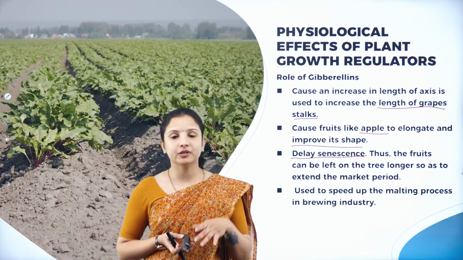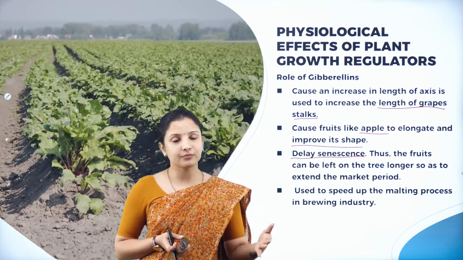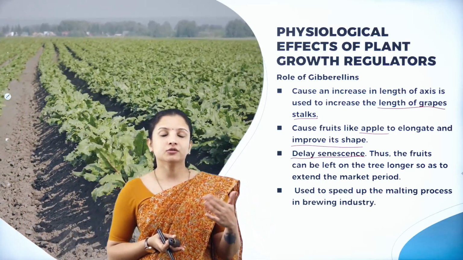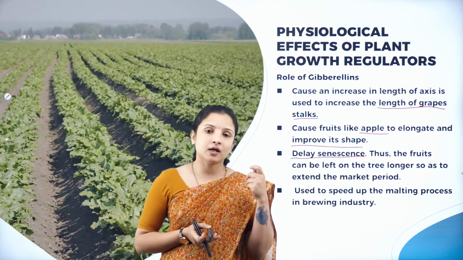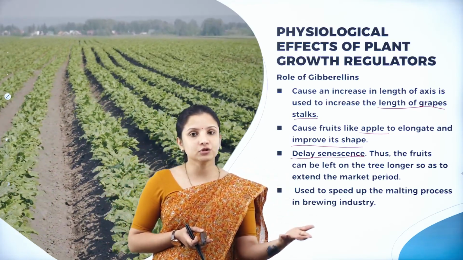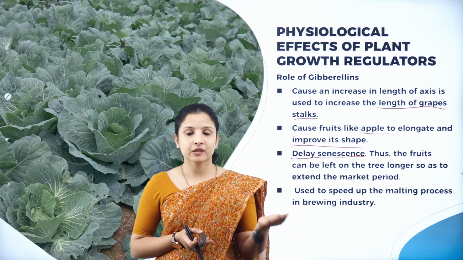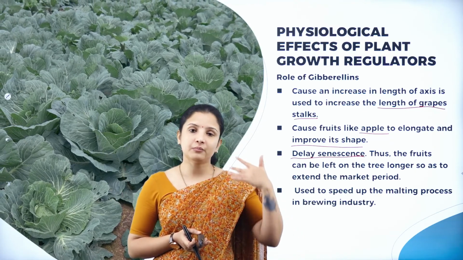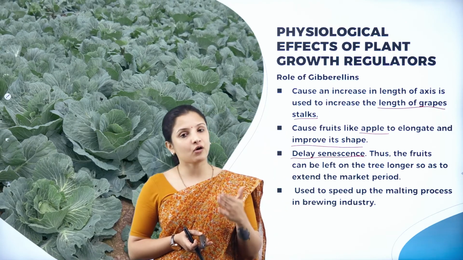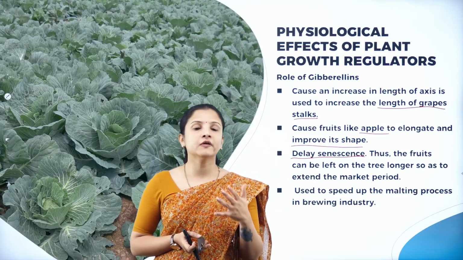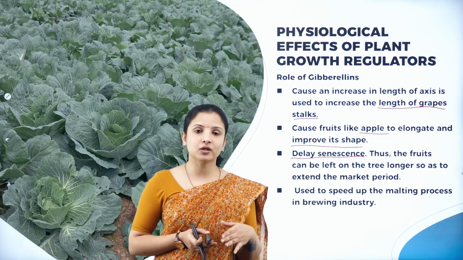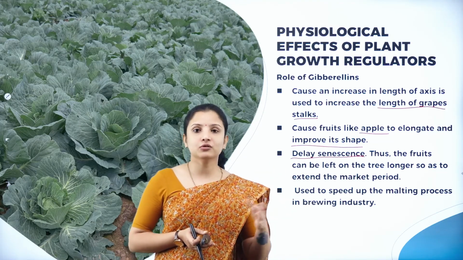Say for example, a farmer is dealing with someone to sell the fruits, and a dealer might say, I want to delay buying fruits from you for a month, or say for example 2 weeks. So is it good for the farmer to leave the fruits on the tree, or pluck everything off, or harvest everything and store it in a storehouse? It is better to leave it in the tree.